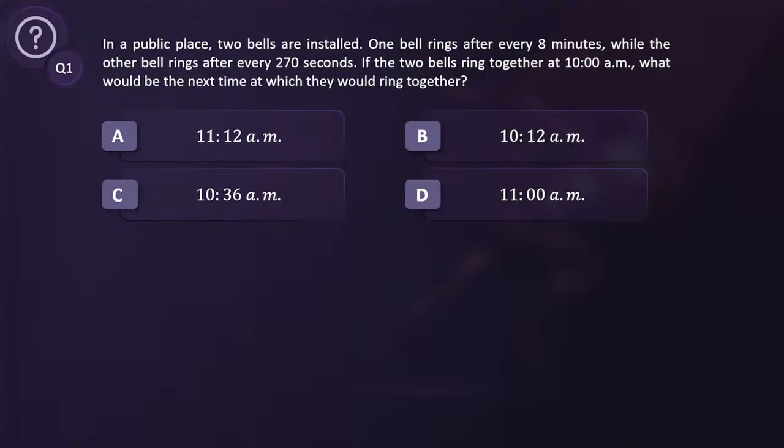So question number one, in a public place, two bells are installed. One bell rings after every 8 minutes, while the other bell rings after every 270 seconds. If the two bells ring together at 10 a.m., what would be the next time at which they would ring together? Quickly give me an answer for this.